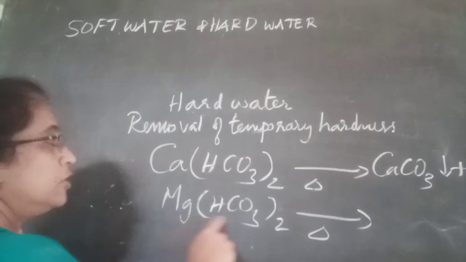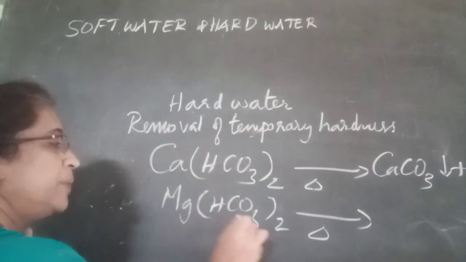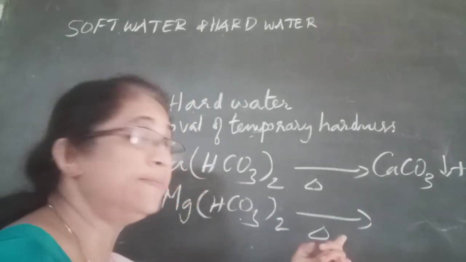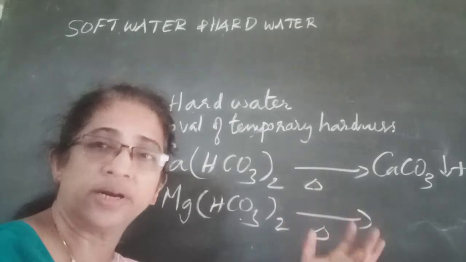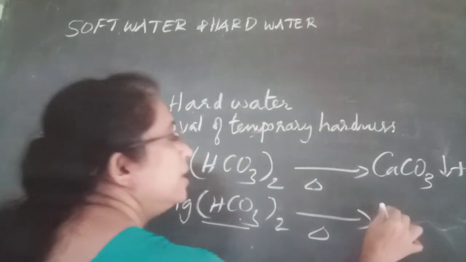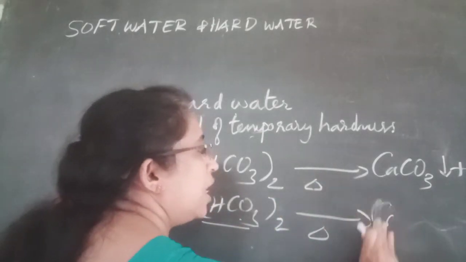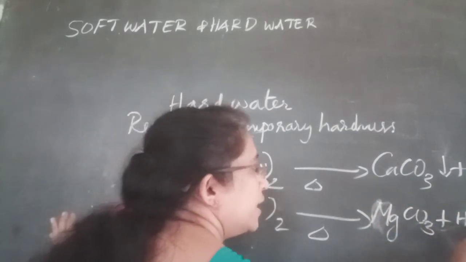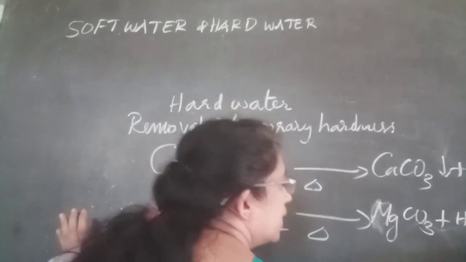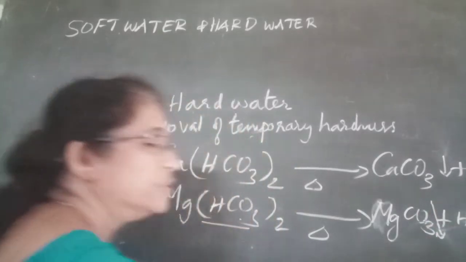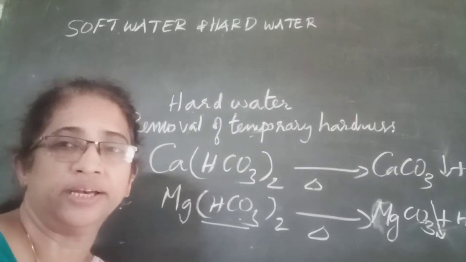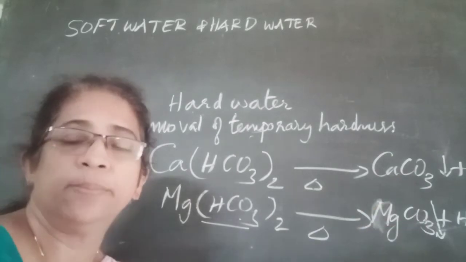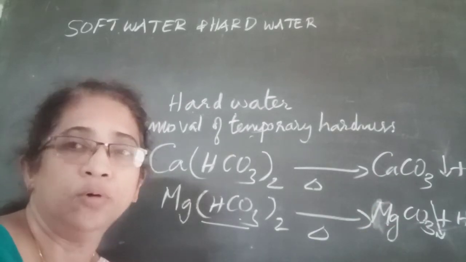The other salt dissolved in temporary hard water is magnesium bicarbonate. Magnesium bicarbonate is also unstable to heat. On heating temporary hard water, the bicarbonates are changed to carbonates. Bicarbonate gives carbonate plus water plus carbon dioxide. This magnesium carbonate is also insoluble in water and gets precipitated. Hence, both calcium carbonate and magnesium carbonate present in temporary hard water can be removed by boiling.